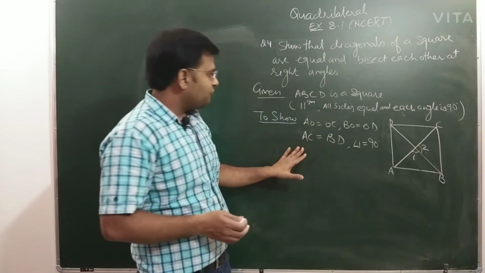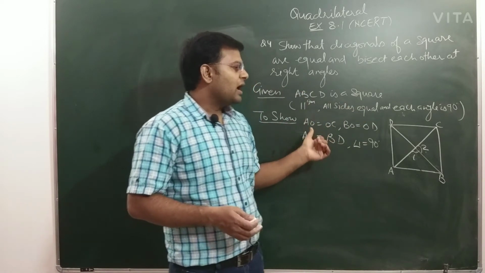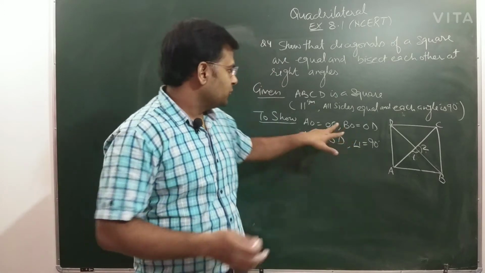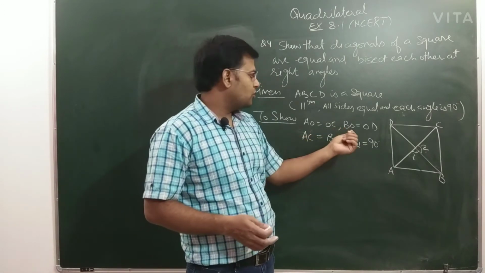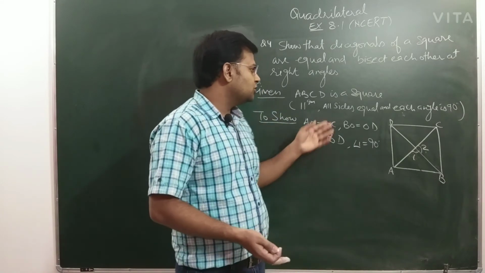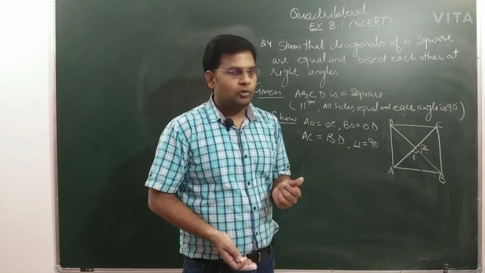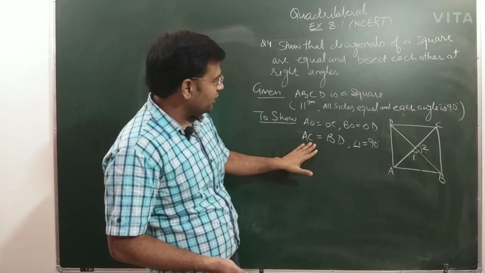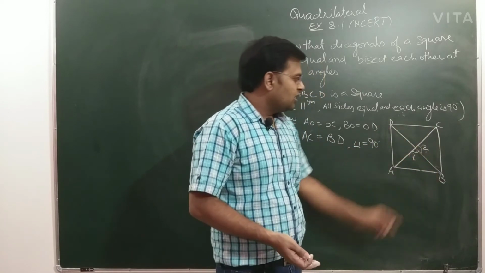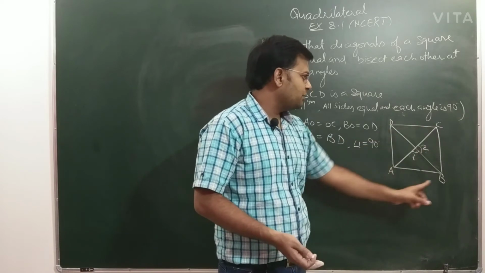So our first thing has already been proved that this is a parallelogram, and you know in a parallelogram the diagonals bisect each other. So this result AO equal to OC, BO equal to OD will automatically be proved once you write that ABCD is a parallelogram. Next we have to show that AC equal to BD. You can see this AC and you can see this BD. I will have to take these two triangles, triangle ADB and triangle ABC.